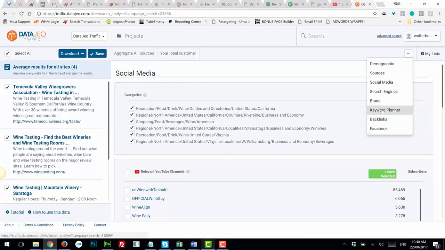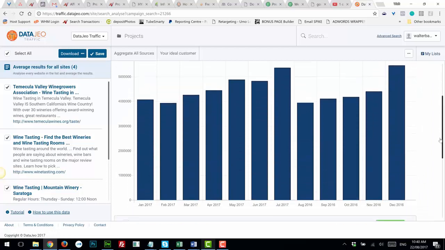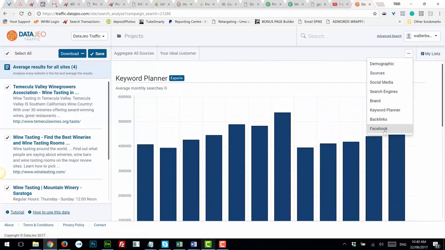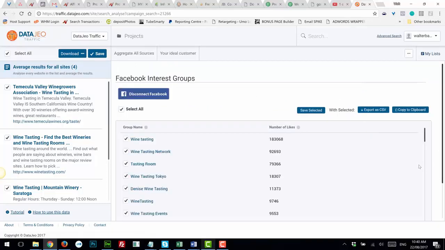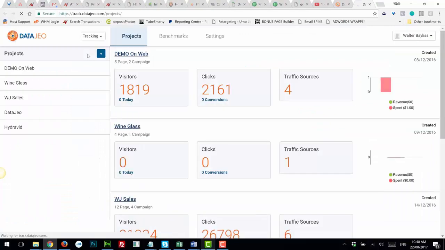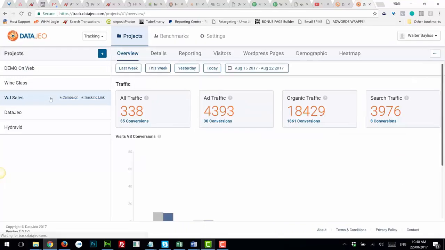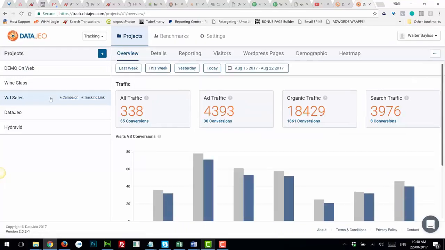I can look at, for example, the keyword planner, which gives us the high traffic, low competition keywords. I can look at even things like the brand creatives, the Facebook pages and groups. So I can immediately run more successful campaigns. I then look at the tracking element, being able to track my campaigns and run split tests, for example, and see which campaigns are bringing in more revenue. The whole DataJeo webinar talks about how somebody can go from being a complete dummy, knowing nothing about a specific niche, to being able to dominate in that niche with exact data that this product produces.